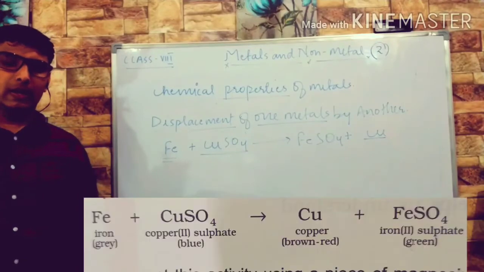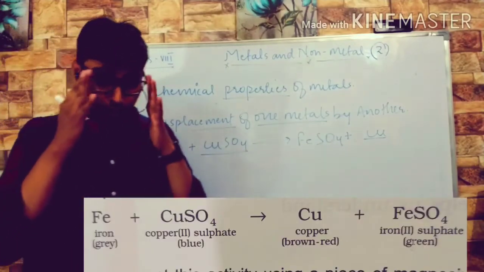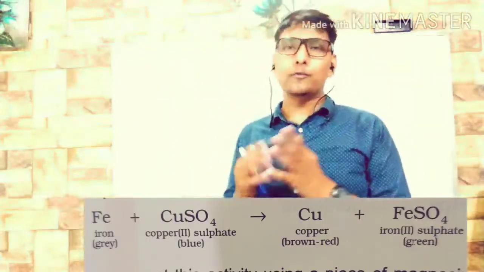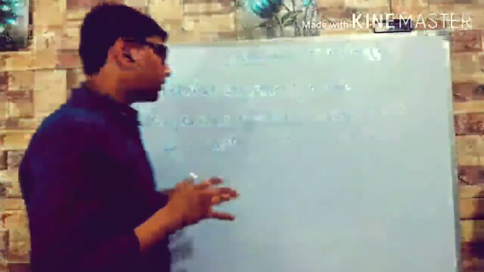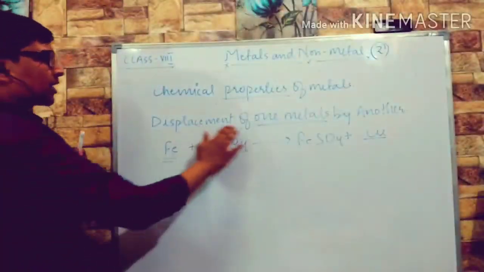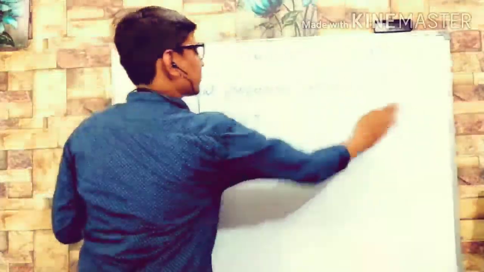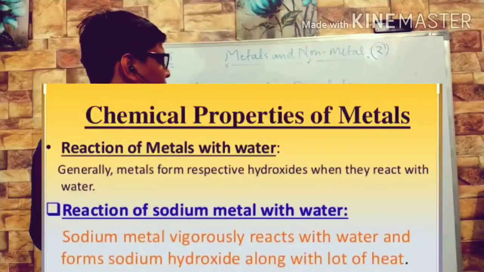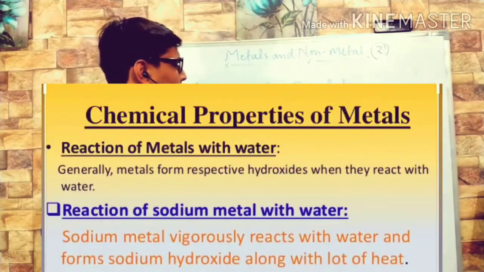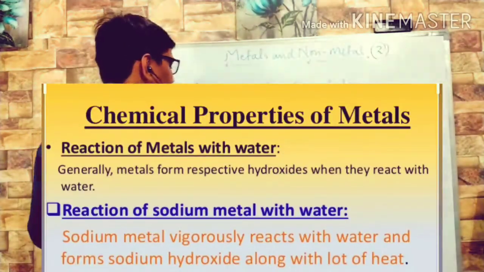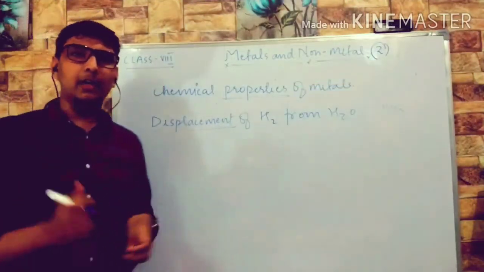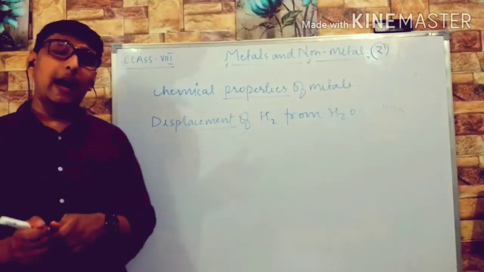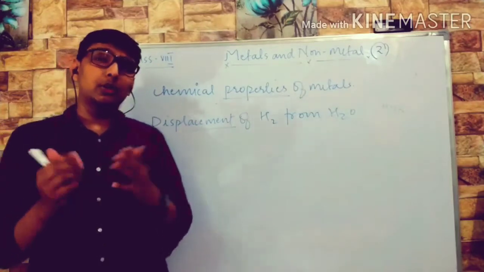Now we are going to discuss the displacement of hydrogen from water. When metal reacts with water, hydrogen will be replaced or displaced.